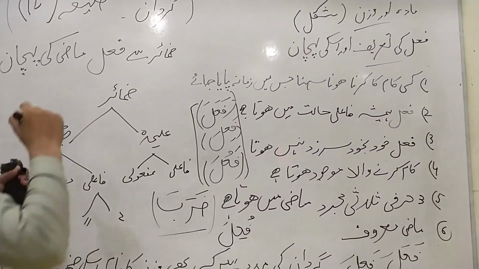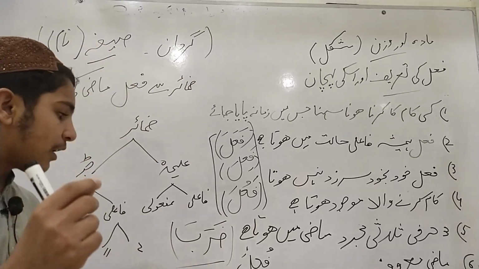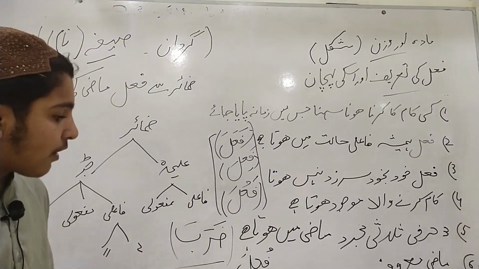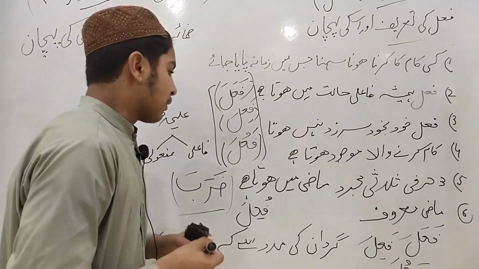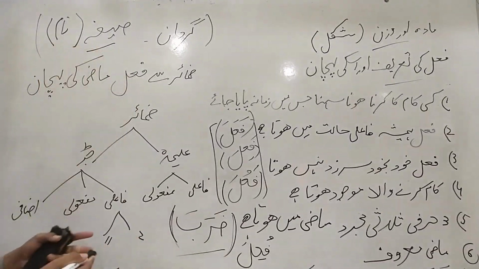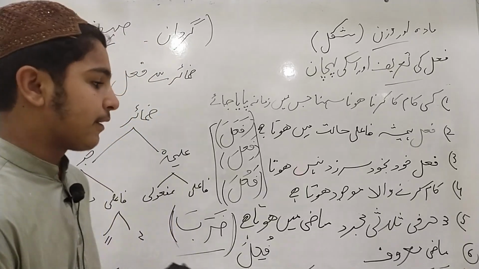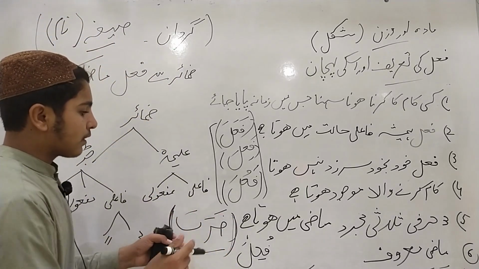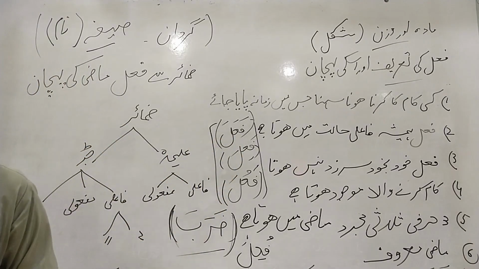And the second is sigha. Sigha is the derivation of the name of any verb with the help of gardan, according to its pronoun. For example, we have the verb zaraba, he hit. Sigha is the name of the standard or shape of any verb in gardan. For example, we have the verb zaraba. It comes according to this standard, fa'ala, which is present in gardan.